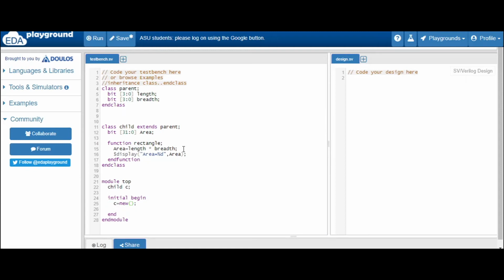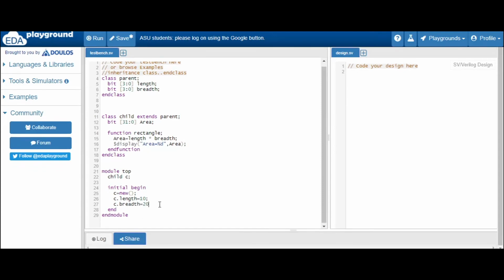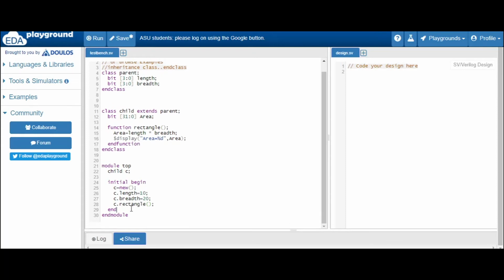Then what we will do, we will assign the value of length and breadth also. Suppose the value of length is 10 and value of breadth is 20. Okay, so we have assigned these two values, and now we will call this rectangle method. So this function rectangle, we will call this rectangle method, rectangle. Let's see now what happens.